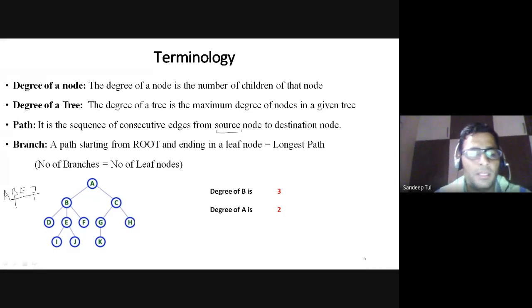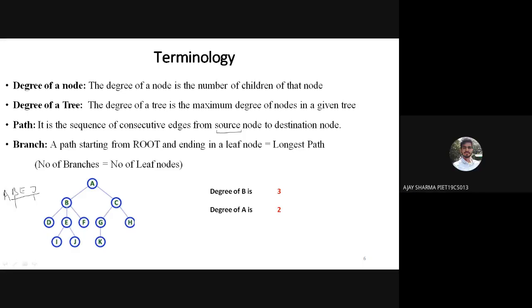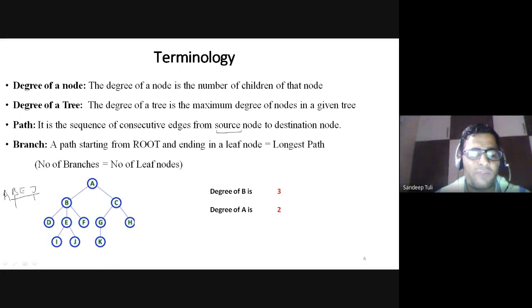So path is a sequence of consecutive edges. Now I need to find the consecutive edges. I cannot say that B and J are directly connected, because in order to reach J from B, I need to traverse E. So B, then E, then J. Consecutivity is there.